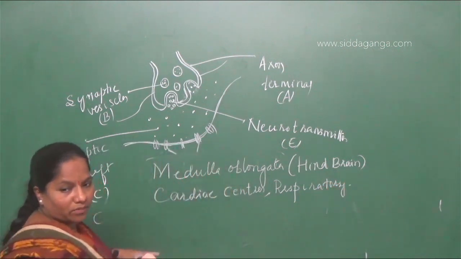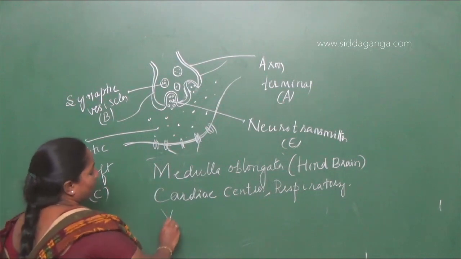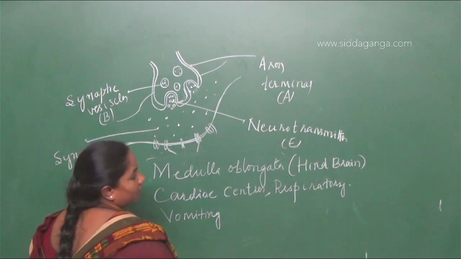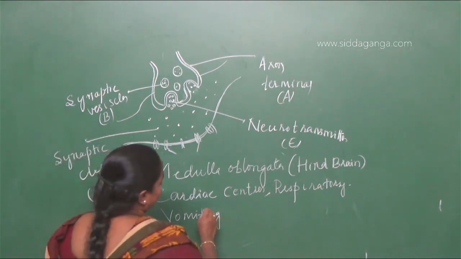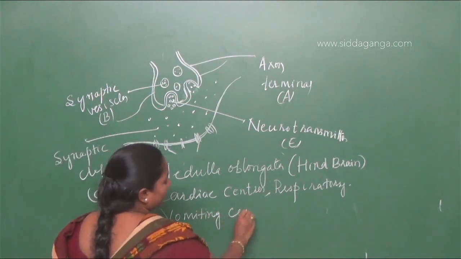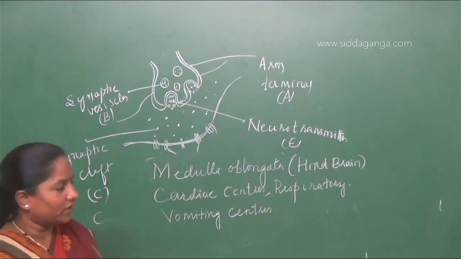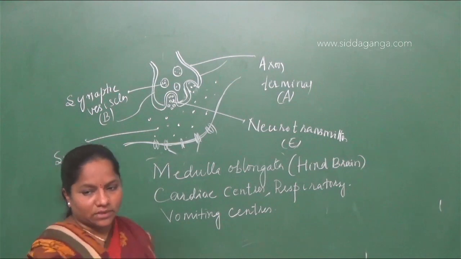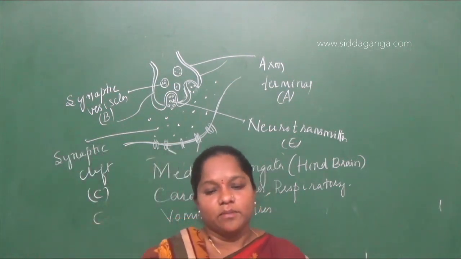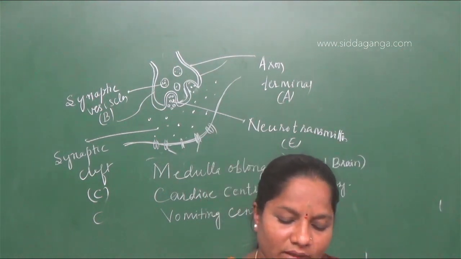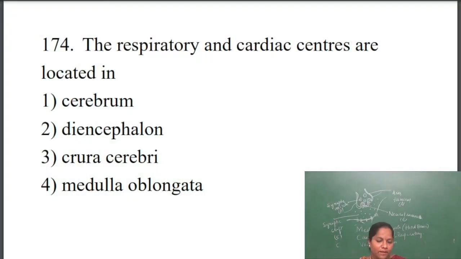With that, the vomiting center, the feeling of nausea, is also controlled by medulla oblongata. So medulla oblongata controls these three main types of functions, though there are some others. So the respiratory and cardiac centers are located in medulla oblongata.